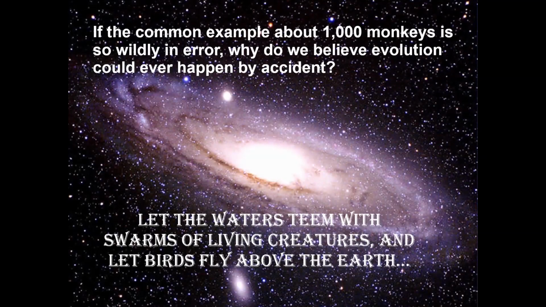So if this common example about 1,000 monkeys is so wildly in error, why do we use it to justify that evolution could happen by accident?